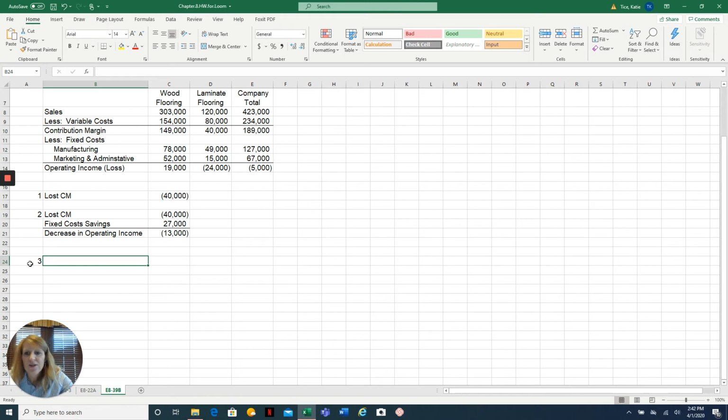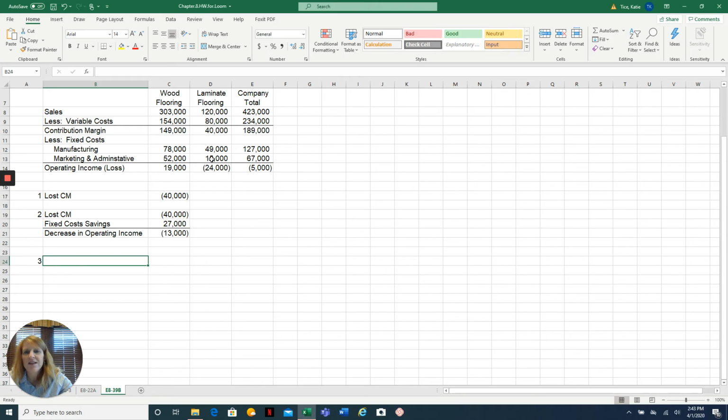Now assume that all of the fixed costs assigned to laminate flooring are direct fixed costs and can be avoided if the company stops selling laminate flooring. So that means we would be able to avoid all of those costs. However, marketing has concluded that wood flooring sales would be adversely affected by discontinuing the laminate flooring line.